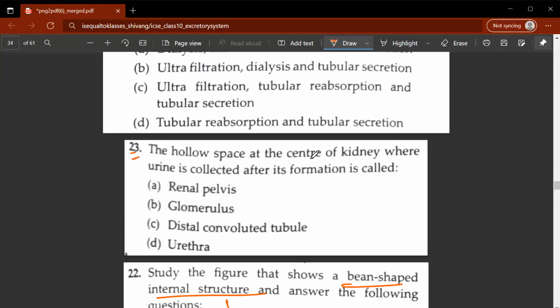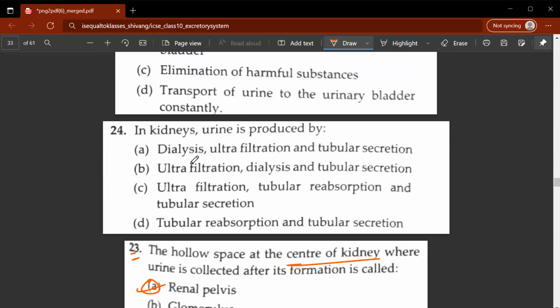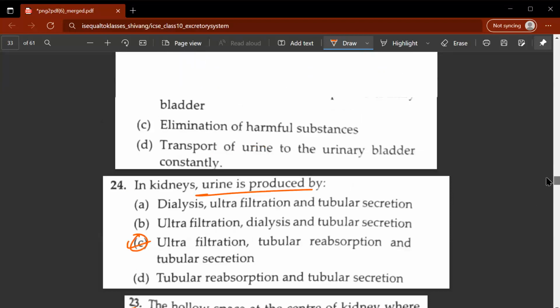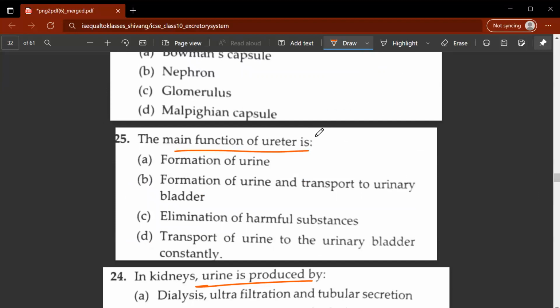23rd question. The hollow space at the center of the kidney where urine is collected after its formation is called. Now, as I said before, this area is called the renal pelvis, A. 24th question. In kidneys, urine is produced by ultrafiltration, tubular reabsorption, and tubular secretion in that order. So C would be the correct option. The main function of the ureter is to transport the urine to the urinary bladder constantly. That is the function of the ureter.